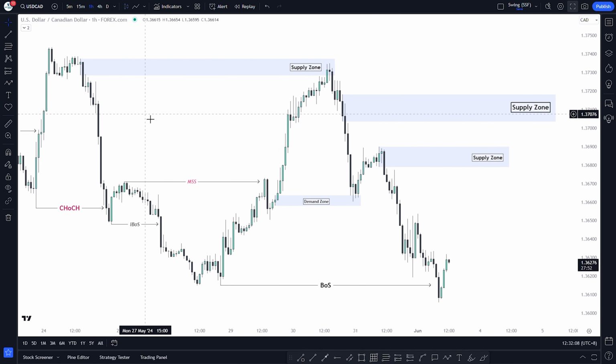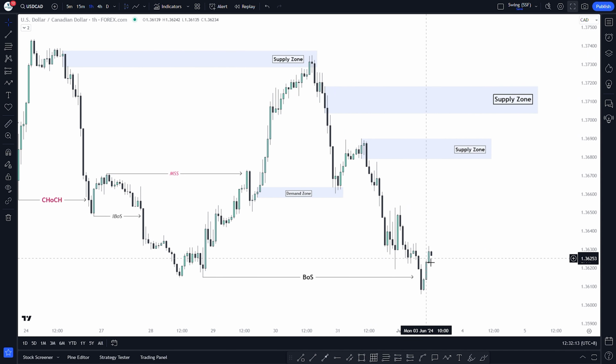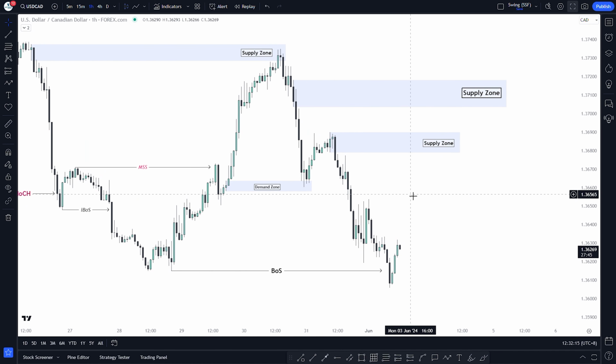Let's summarize the forecast for you once again. USDCAD bias is potentially bearish this week and we're expecting a pullback before the continuation from these supply zones. That's all for our USDCAD forecast for the week.